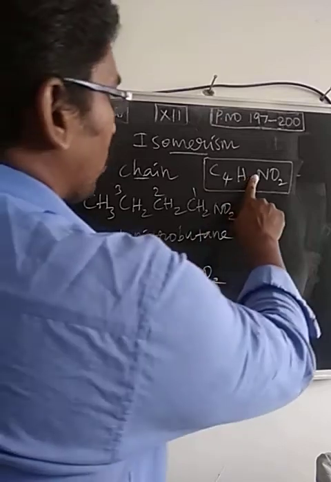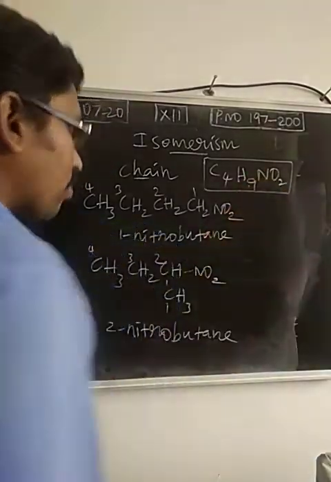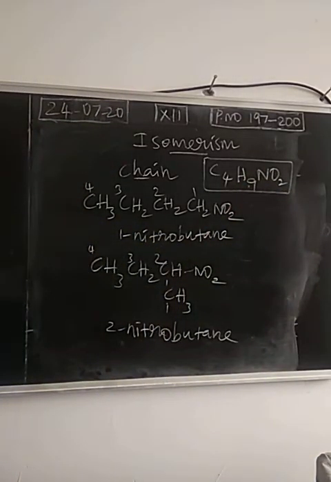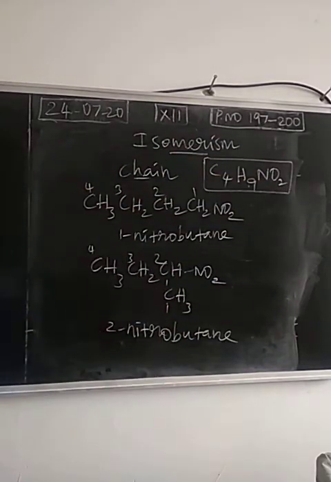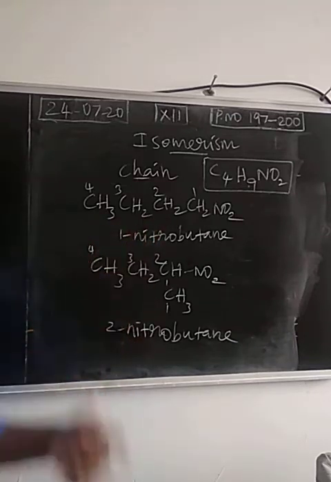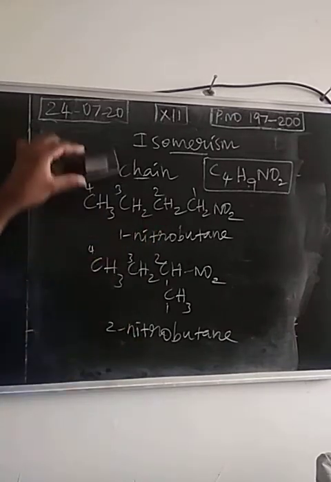Both 1 nitrobutane as well as 2 nitrobutane have the same molecular formula C4H9NO2, but the chain is different. So 2 compounds with the same molecular formula but different chains are called chain isomers, and the property is known as chain isomerism. So this is a straight chain compound, this is a branched chain compound.